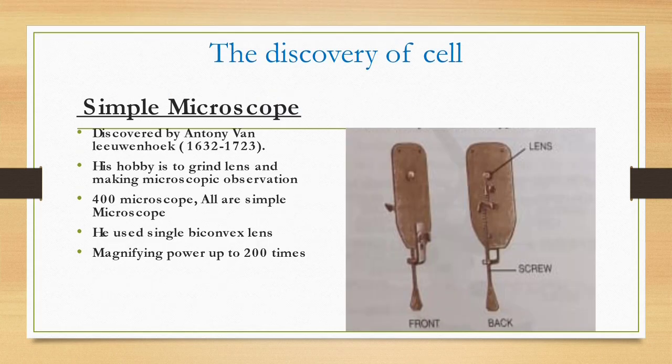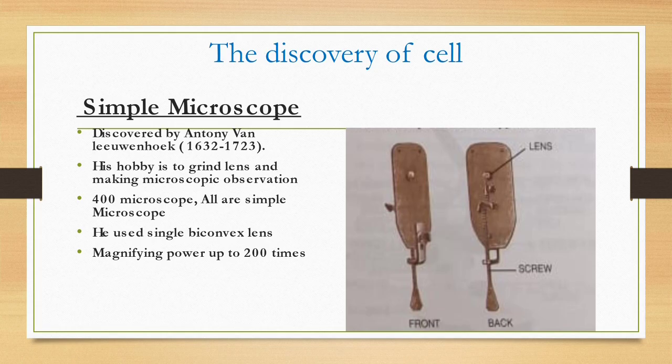The discovery of the cell. You know that cells are very small, they cannot be seen by our naked eye. So we use an instrument called a microscope, which is needed to study the cell in detail. We have to learn about the cell in detail, so we need some instrument to see the object or the characteristics of the cell. There are some microscopes which are used to see the cells.